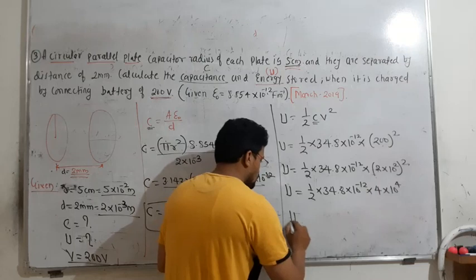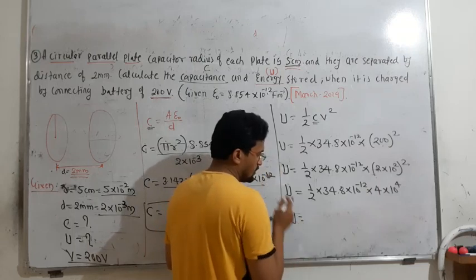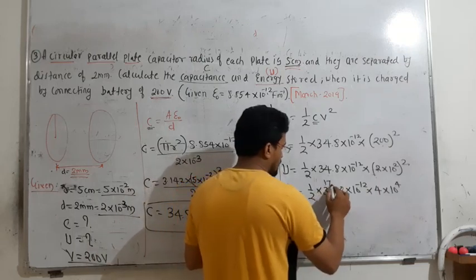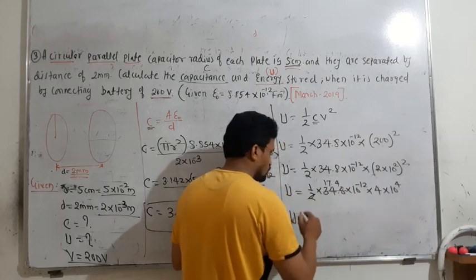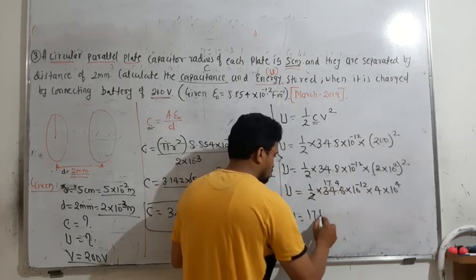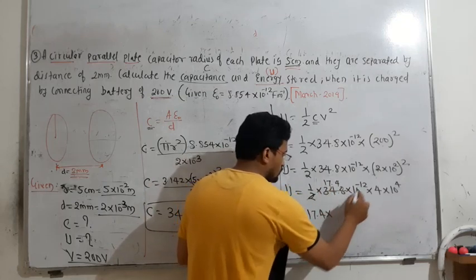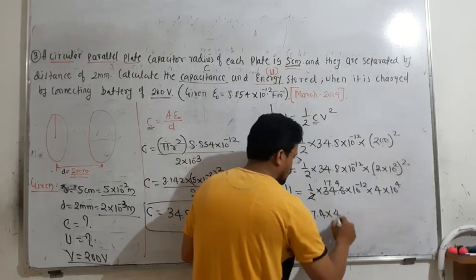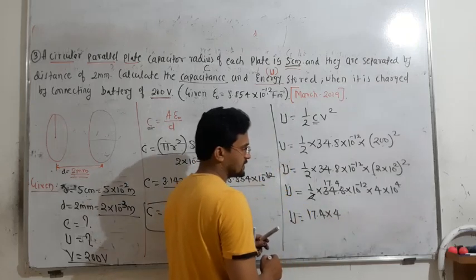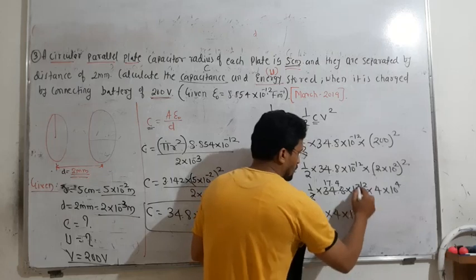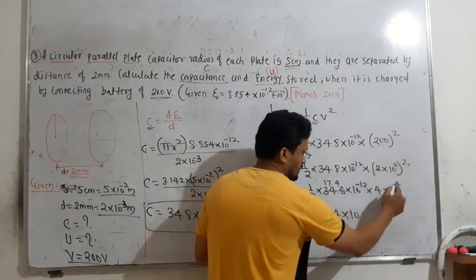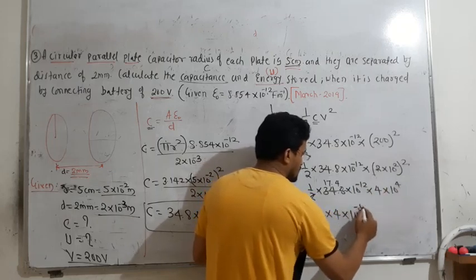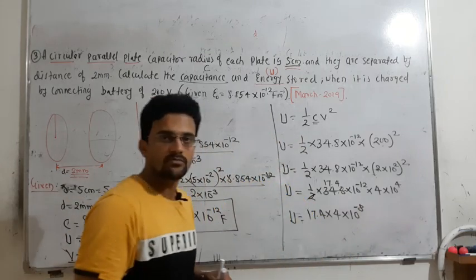When you multiply half by 34.8, you get 17.4, and the 4 stays as it is. Then 10 to the power of minus 12 plus 4 becomes minus 8.